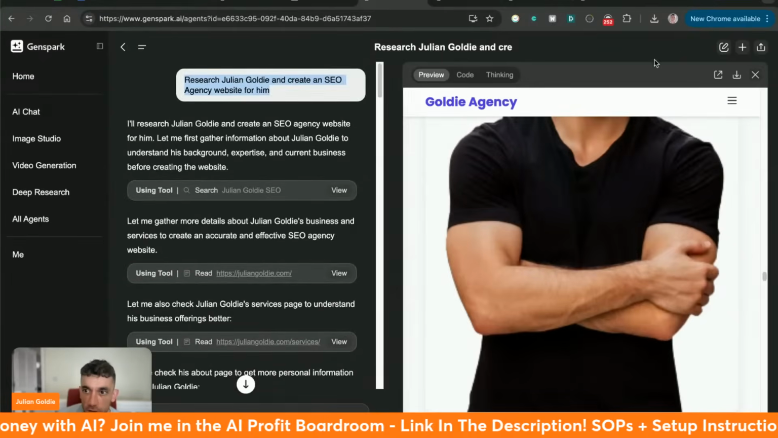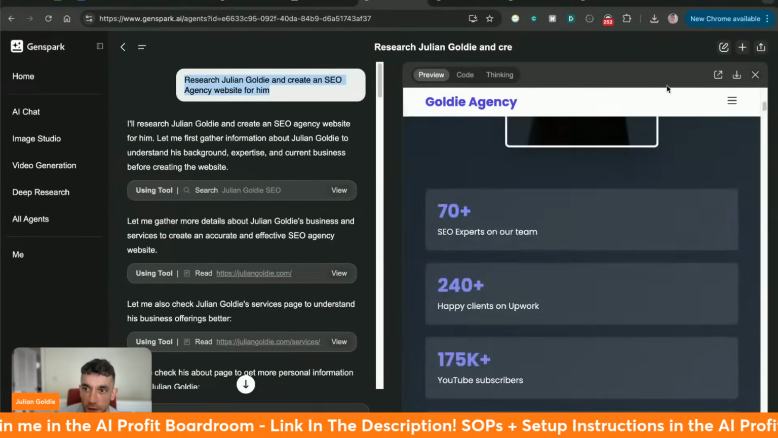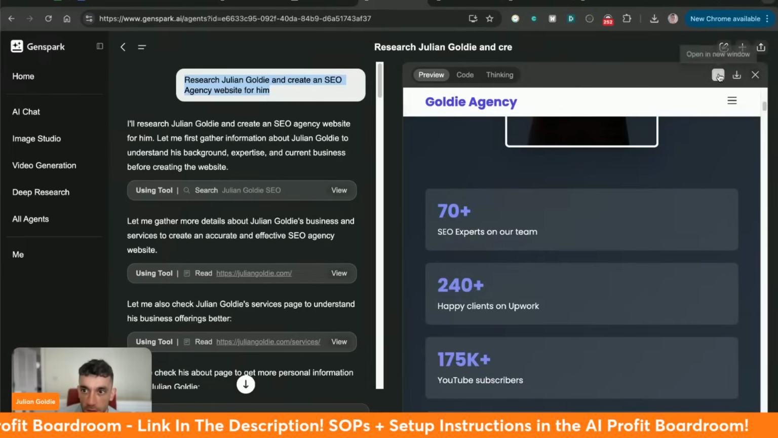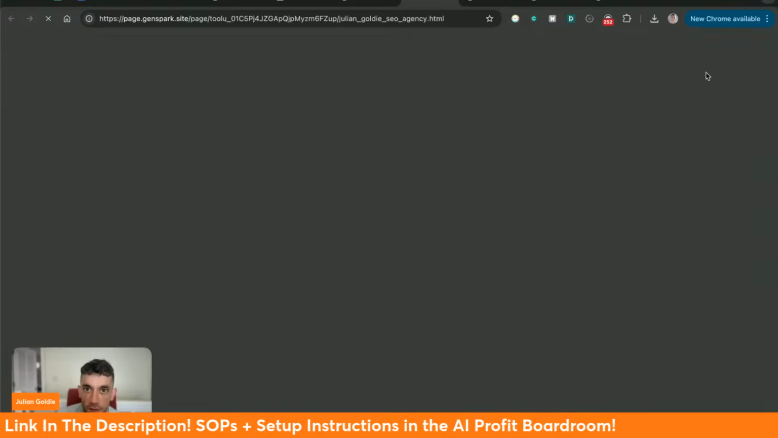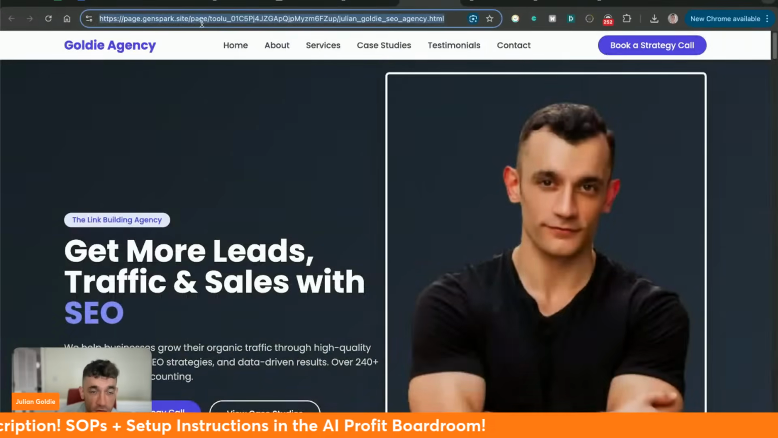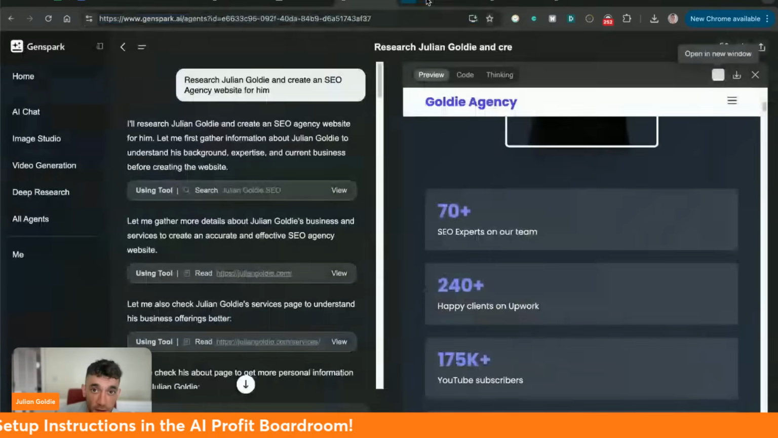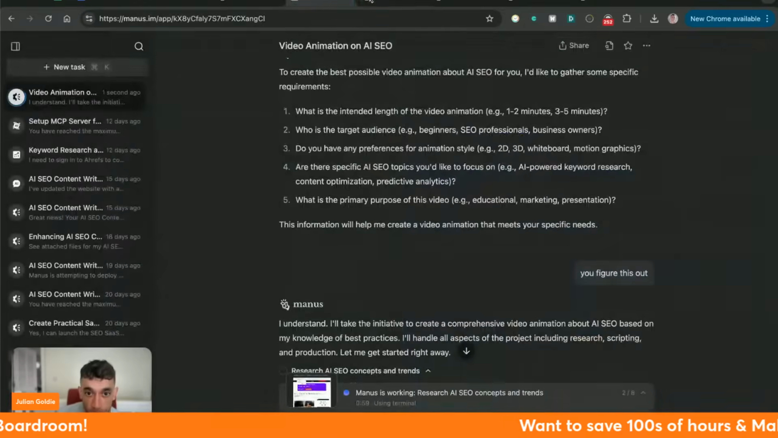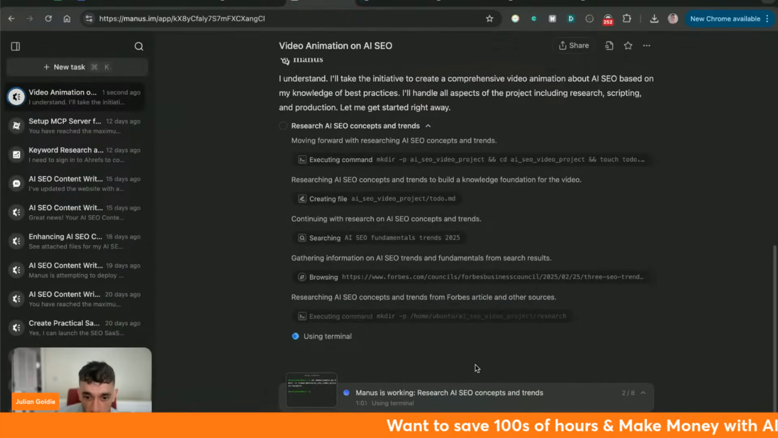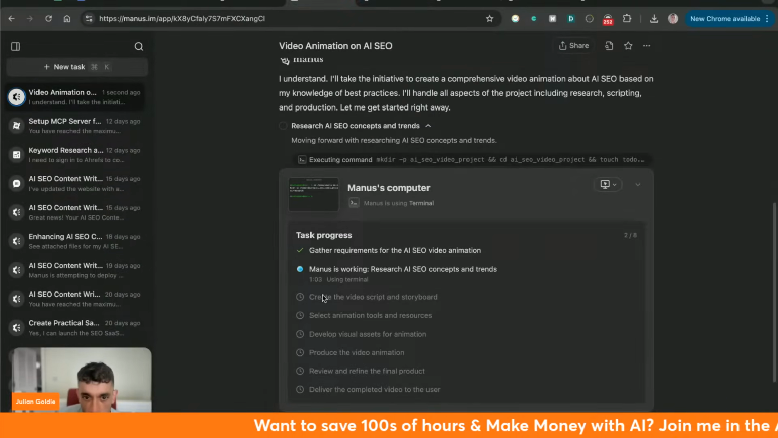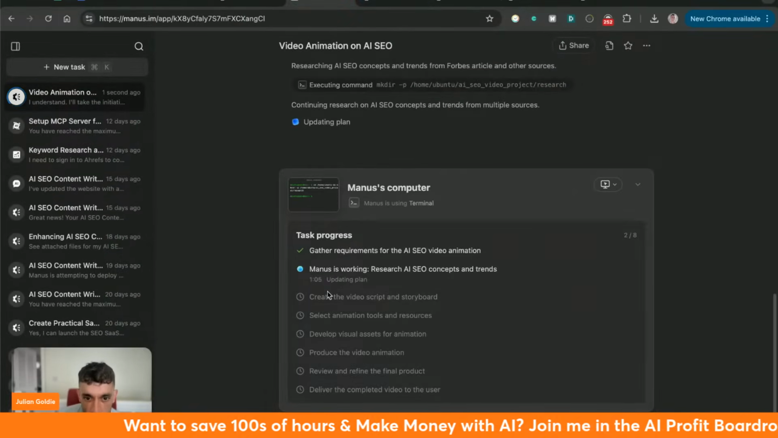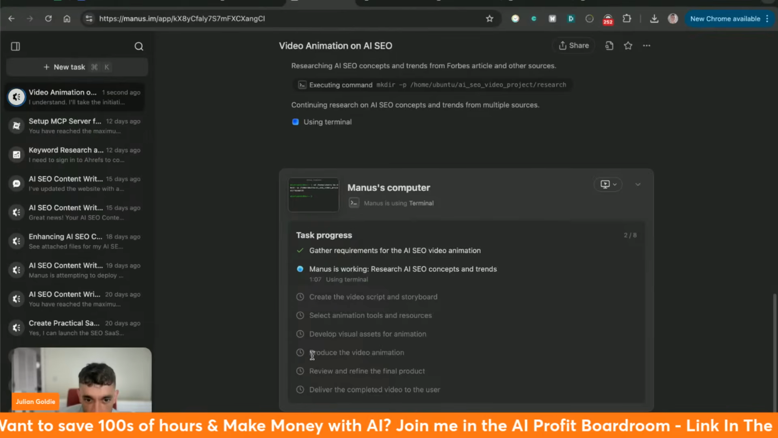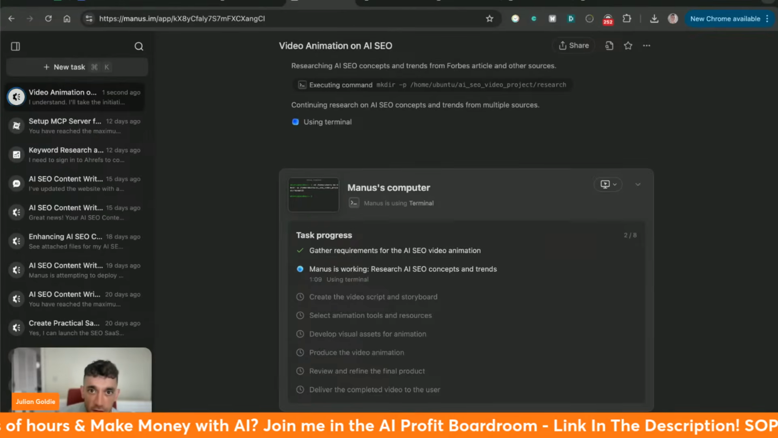So pretty interesting stuff. What they can both do is deploy to subdomains. So for example, here you can open this in a new window and it's hosted on genspark.site, whereas Manus will host on manus.space as well. So that's pretty cool. This is working its magic, but I don't think it's going to be able to create the video directly. We'll see if that works its magic in a second.